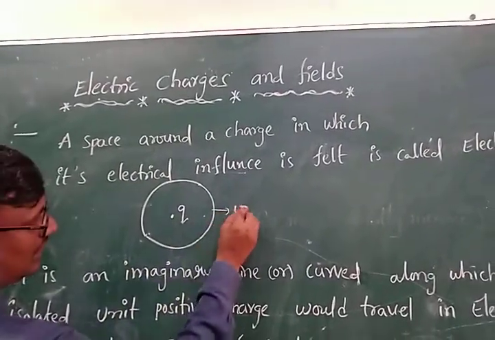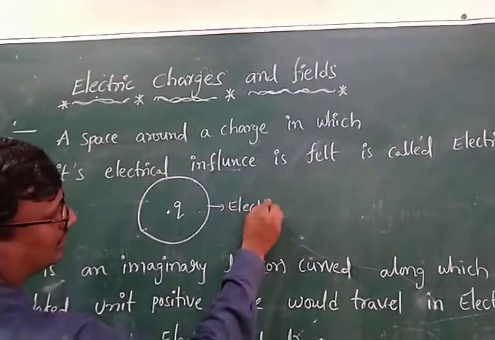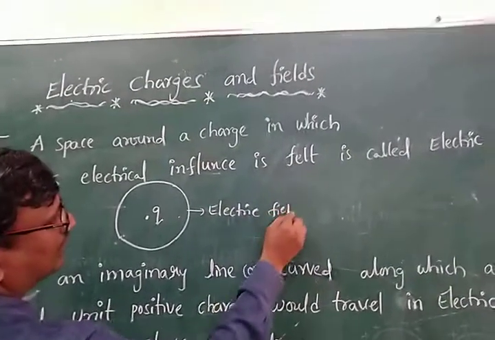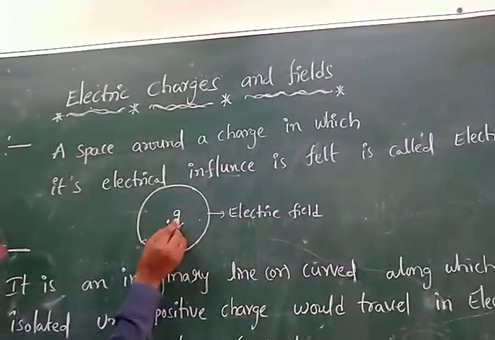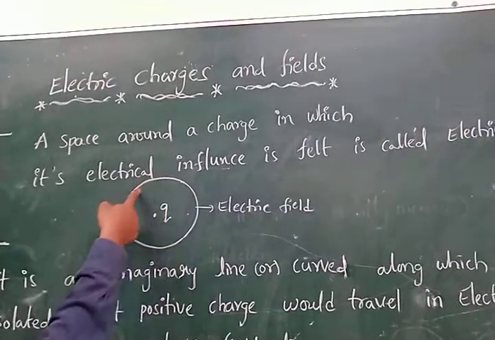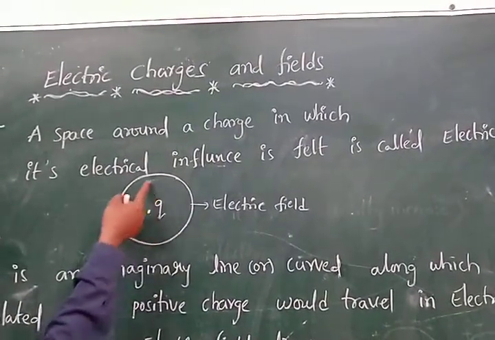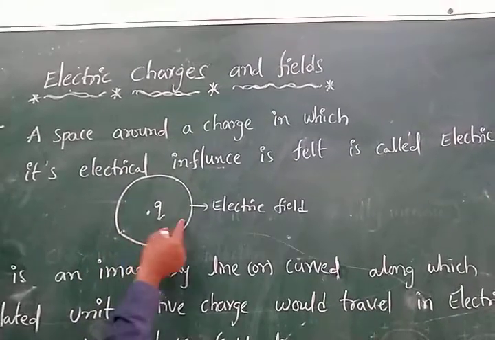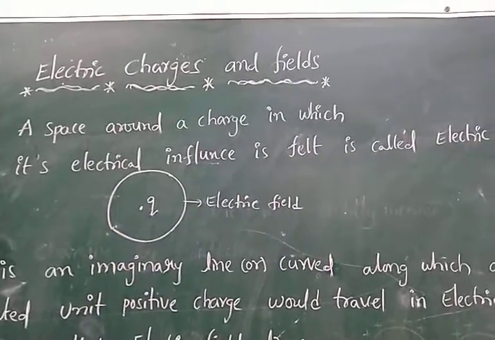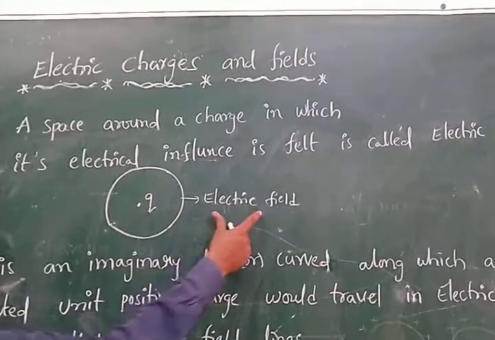See what is called an electric field. This is called the electric field. The space around the charge in which electrical influence is felt is called the electric field.